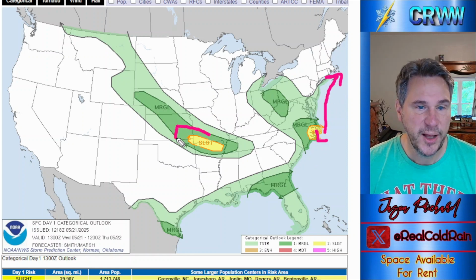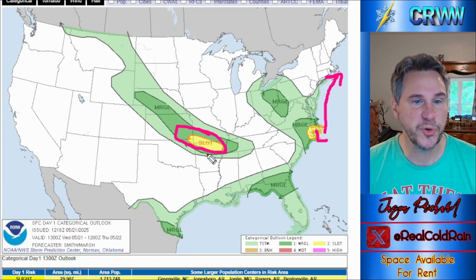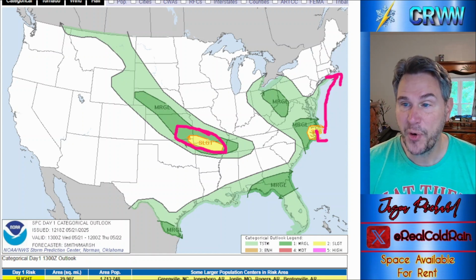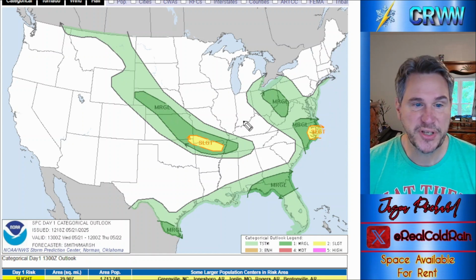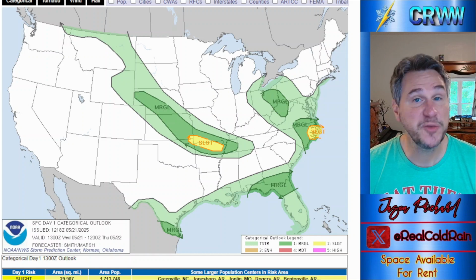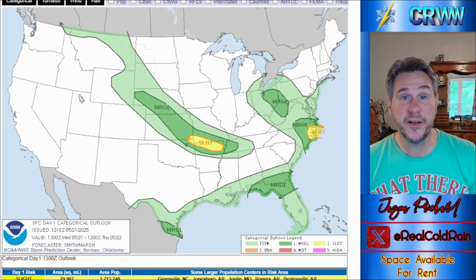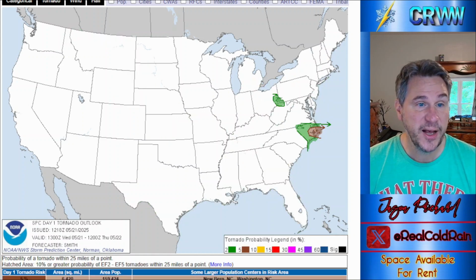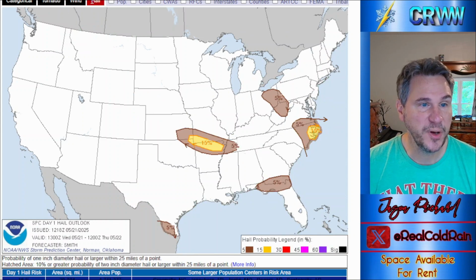Slight risk back over the southern sections of Missouri, northern Arkansas, marginal risk around that. We're looking at primarily elevated supercells in that area, so not really expecting a ton of tornadic type activity. Certainly could see a brief tornado in eastern North Carolina. Wind is a little bit of a greater threat.